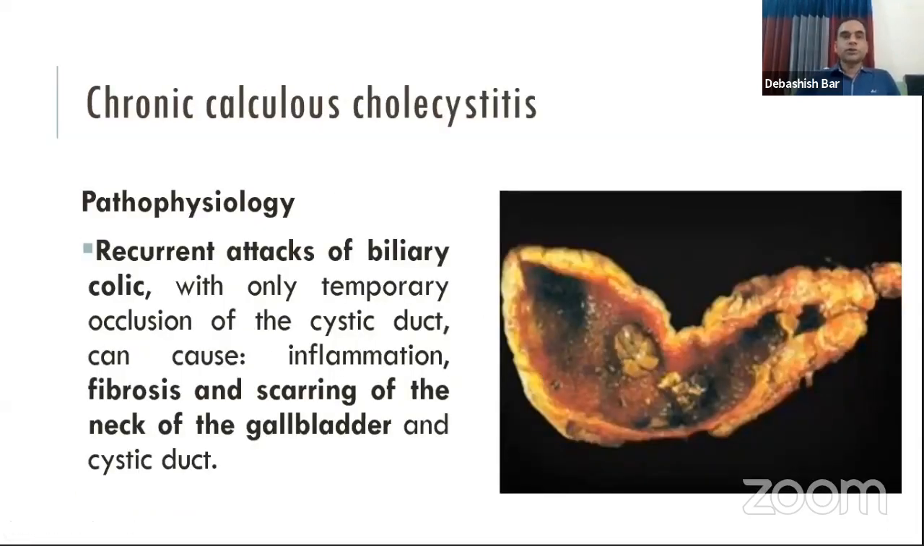Now we come to the specific pathology, that is chronic calculous cholecystitis. Chronic calculous cholecystitis is the recurrent attack of biliary colic, which causes fibrosis and scarring of the neck of the gallbladder, and the gallbladder wall becomes thickened and it becomes smaller in size, that is contracted.